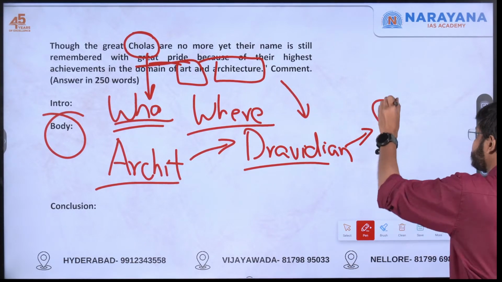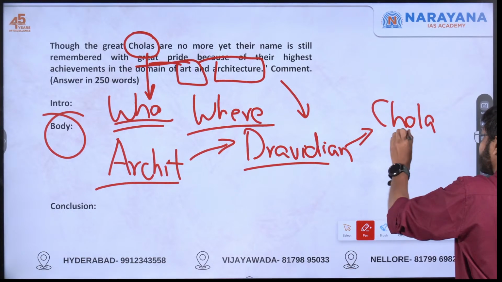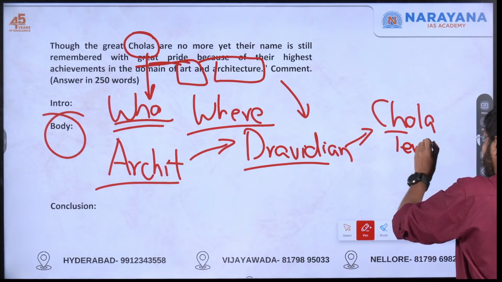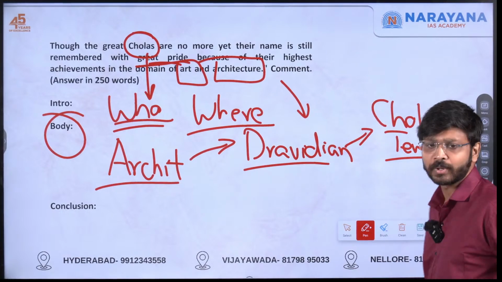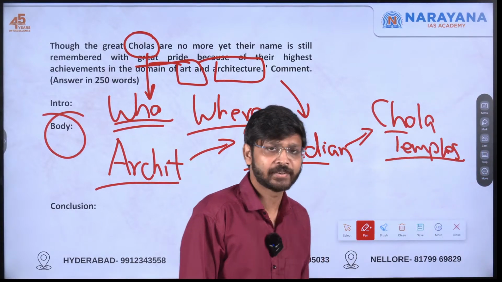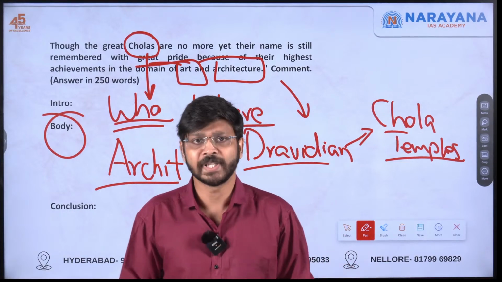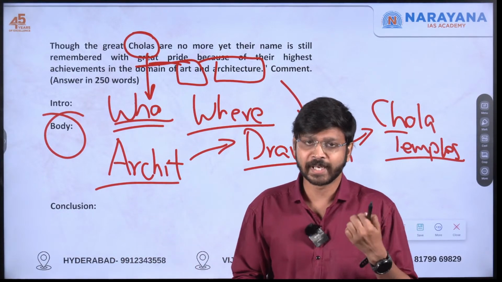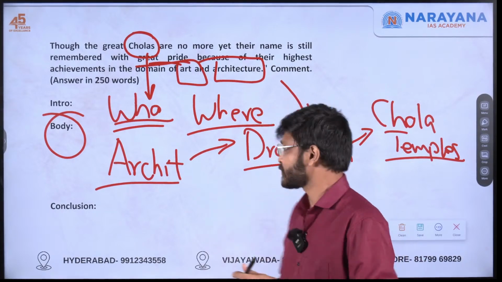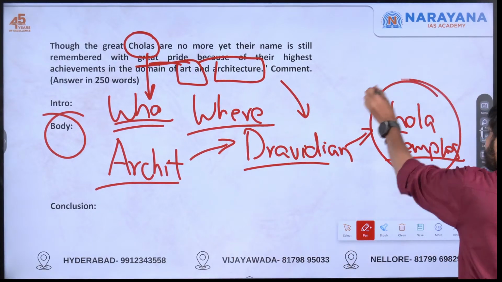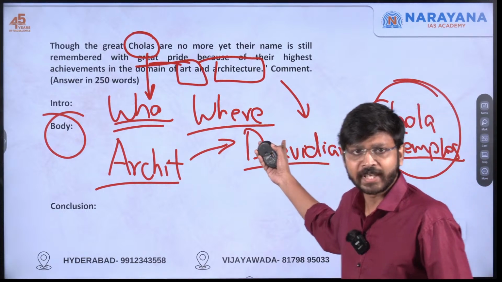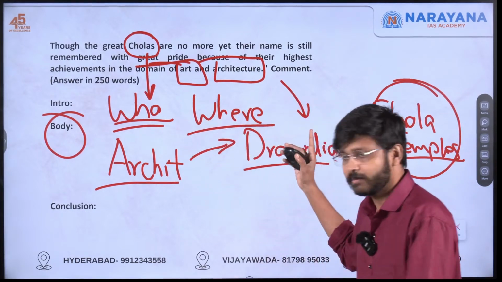One is the Brihadeshwara temple in Tanjavur. Another is the Airavadeshwara temple in Dharasuram. And at Gangaikonda Cholapuram, the Gangaikondacholeshwaram temple is there. These come under the Great Living Chola Temples. If you can quote this, you can get that one extra mark with the examples.